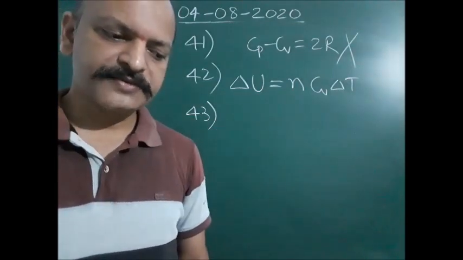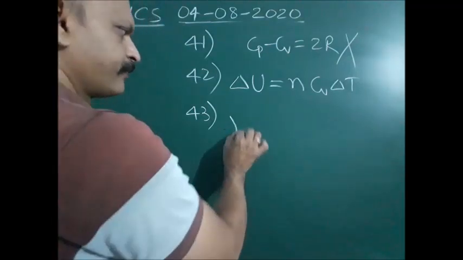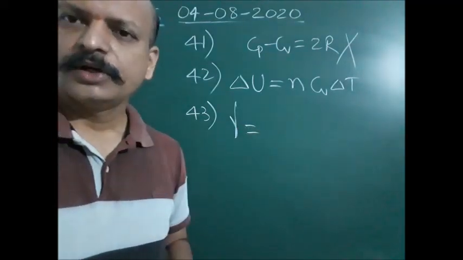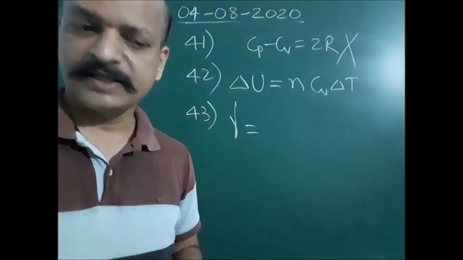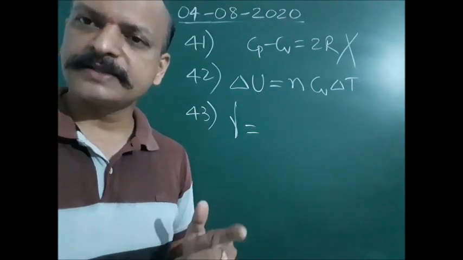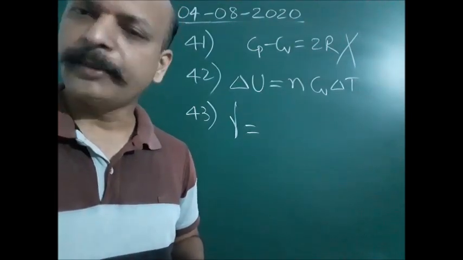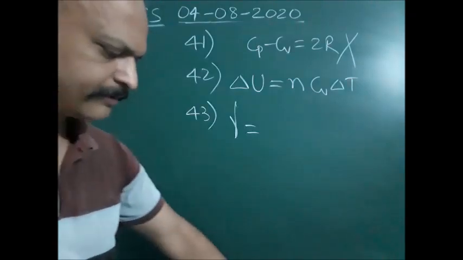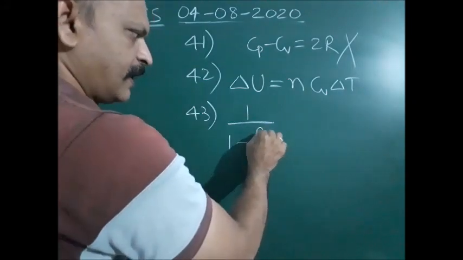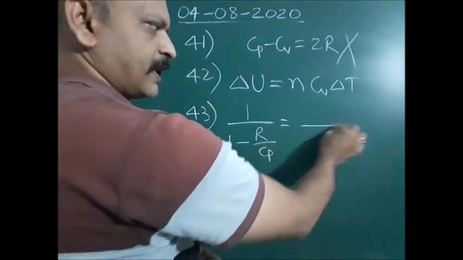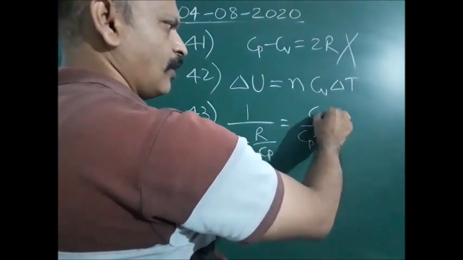The ratio of specific heats, gamma, of an ideal gas is given by which of these? Gamma is given by, right? Let us see the options. First option: 1 by 1 minus R by Cp. Second option: 1 plus R by Cv. Third option: Cp by Cp minus R. Or all of the above. Checking option 1, 1 by 1 minus R by Cp, if you take the LCM, it will be Cp by Cp minus R.